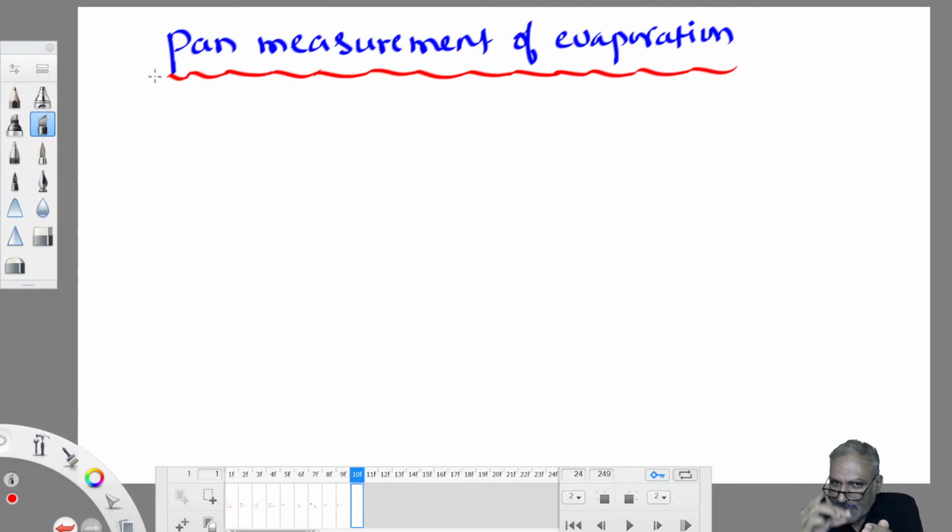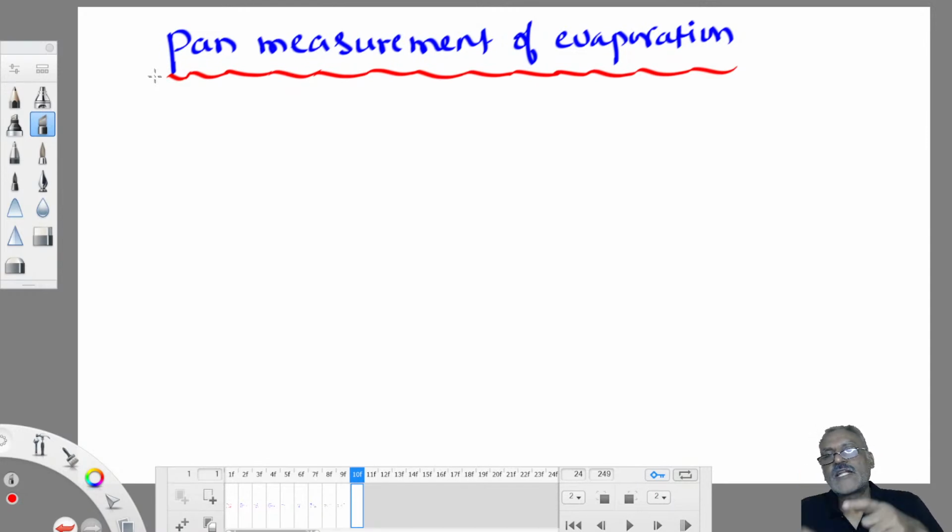Even when a little water evaporates, there is an appreciable drop in water level in the container, which you can comfortably measure using any kind of measuring device. A scale you can use and measure it out. Isn't it so simple? So we try to measure evaporation loss in a pan, and we try to correlate that information to the actual water body. We try to work out that correlation.